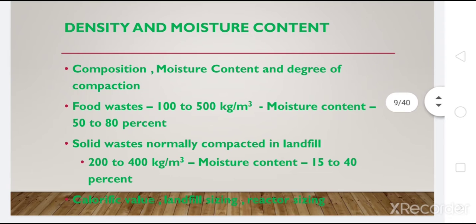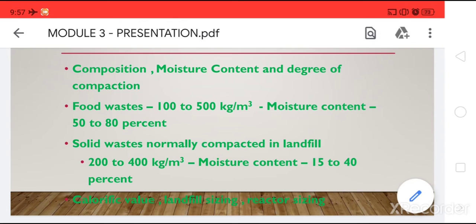First of all, density or specific weight of a municipal solid waste. The specific weight or density is the weight of a material per unit volume. It actually varies for different types of municipal solid waste. We have already discussed there are many types of municipal solid waste, like there can be paper, cardboards, metals. So the municipal solid waste as a whole won't have